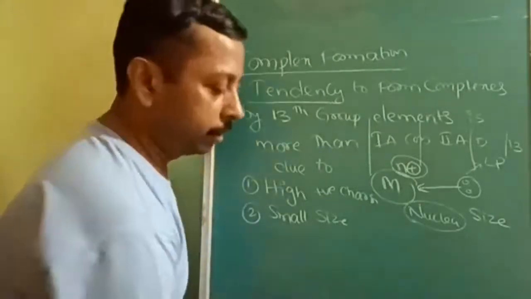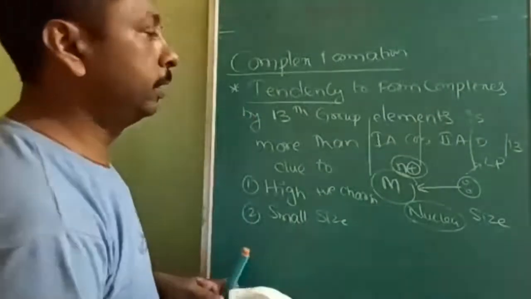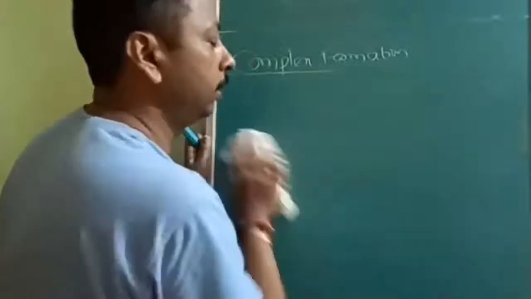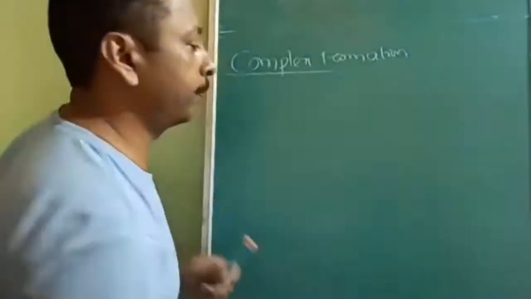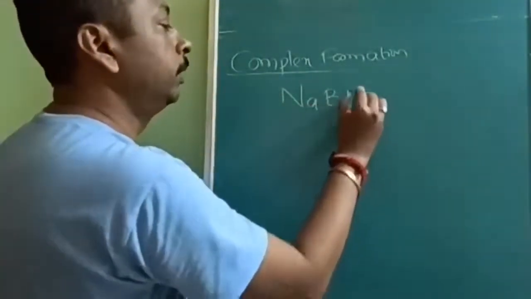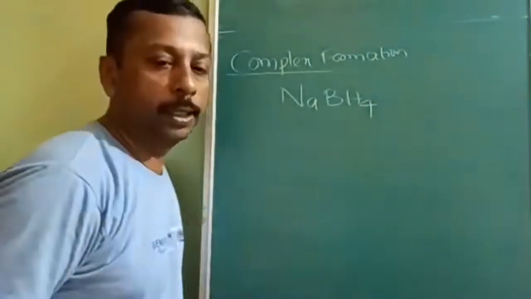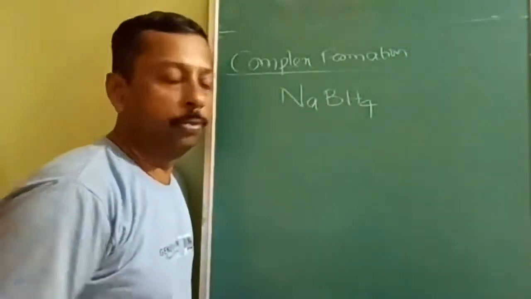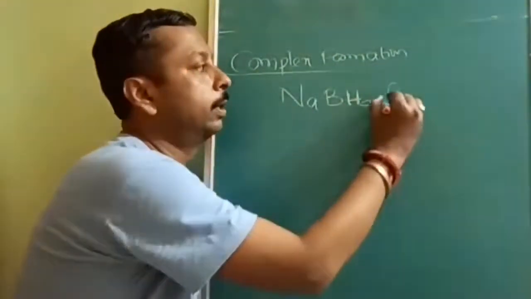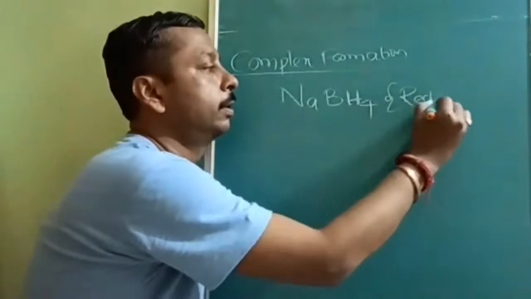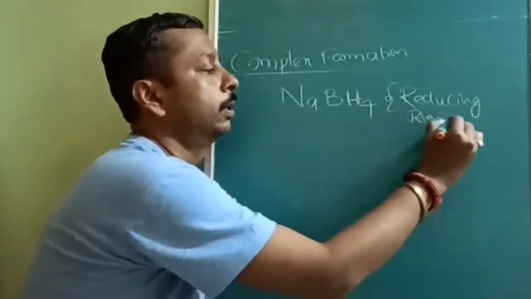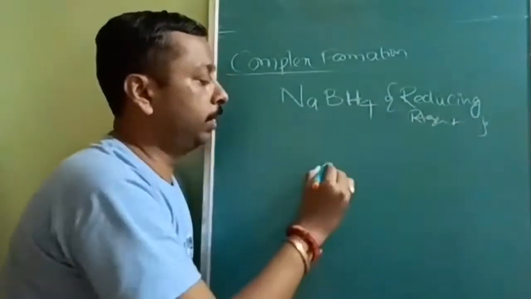Should I erase this? These are the reasons. More than one correct reason question will be there. Understood? Now, examples where these can form complexes. The most used example is NaBH4, sodium borohydride. It is a reducing agent, the best reducing agent in organic reactions.